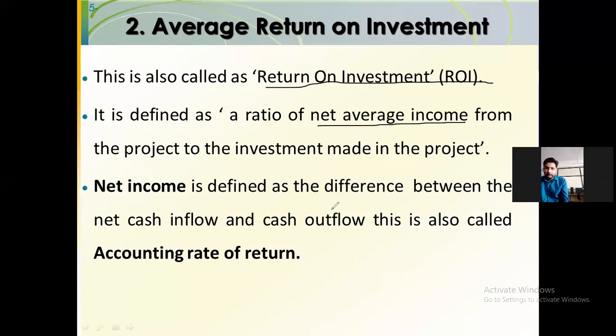So the net income, or net average income, is defined as the difference between the net cash inflow and cash outflow. This is also called the accounting rate of return. This is also called the accounting rate of return. The difference of these two we can also call the accounting rate of return.